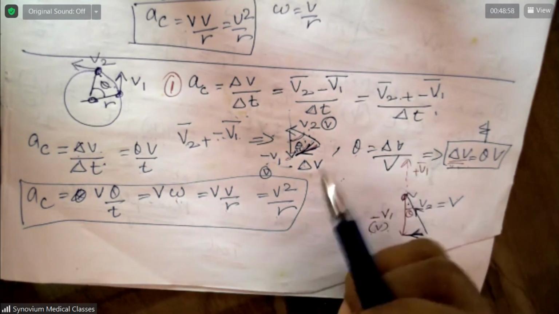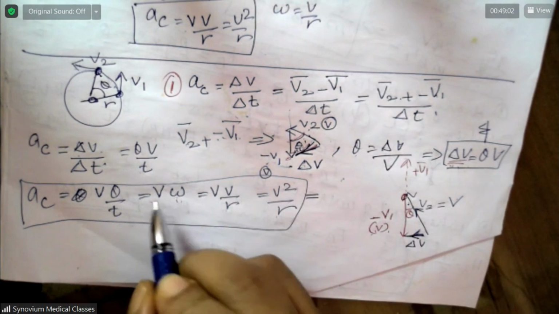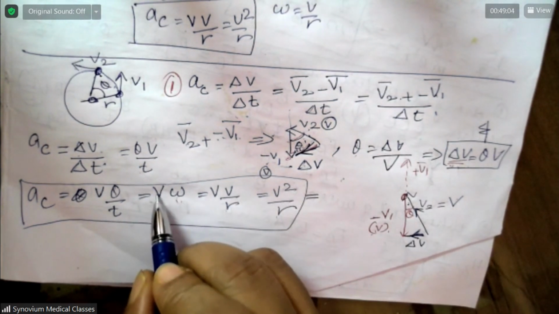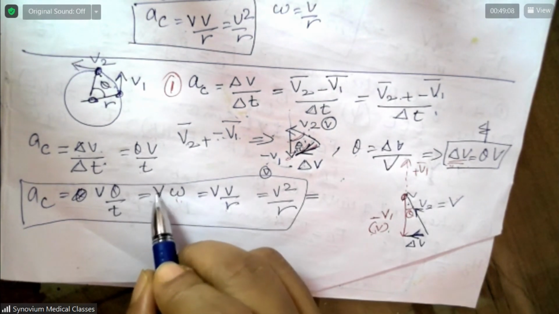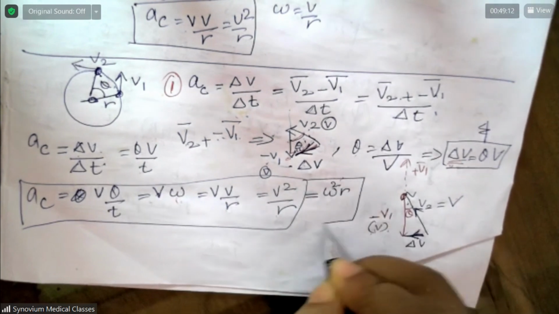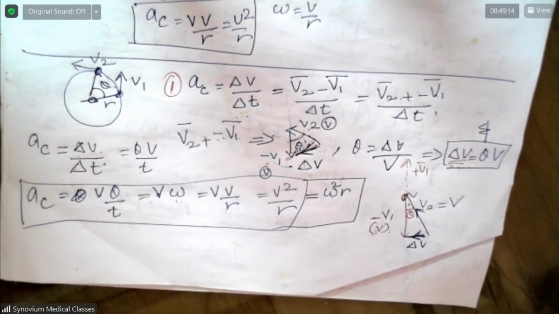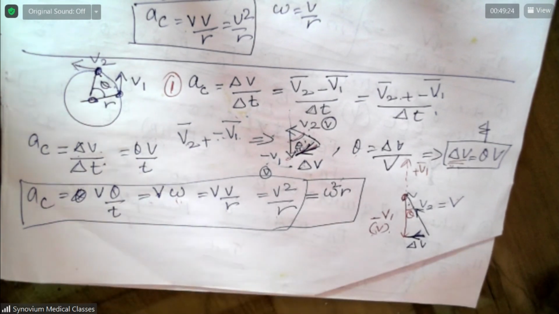And this is also equal to, now here if you write V is equal to R omega, this is equal to omega squared R as well. So this is how you got the centripetal acceleration formula.